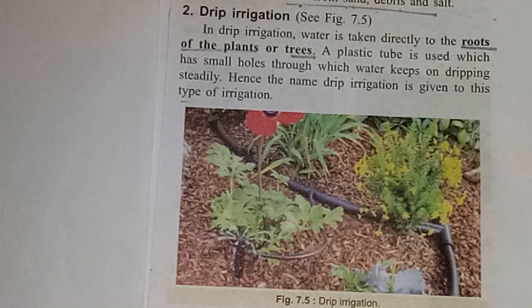So sometimes we put pipes on the earth surface, so by dripping water, the roots are getting water. And then sometimes we bury them under the surface, and the roots are constantly, steadily taking water from this type of irrigation.